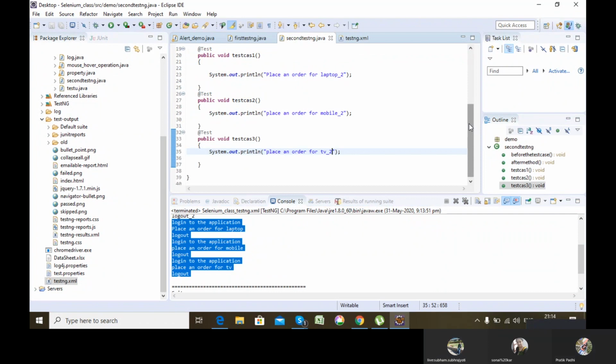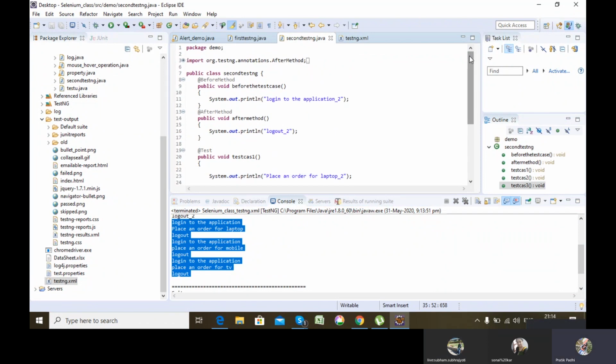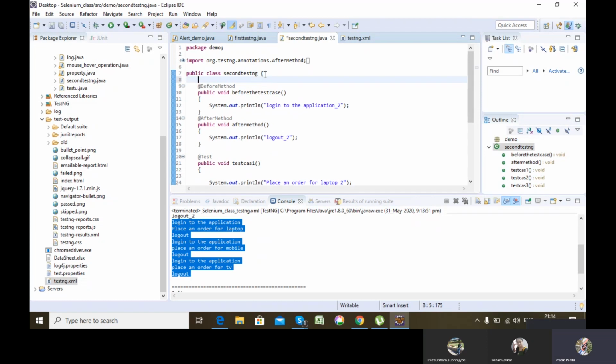So let's see some more annotations to have a more clear understanding. We saw @Before method, @After method, @Test. Now there is one more annotation, @BeforeTest and @AfterTest. So what does it do?